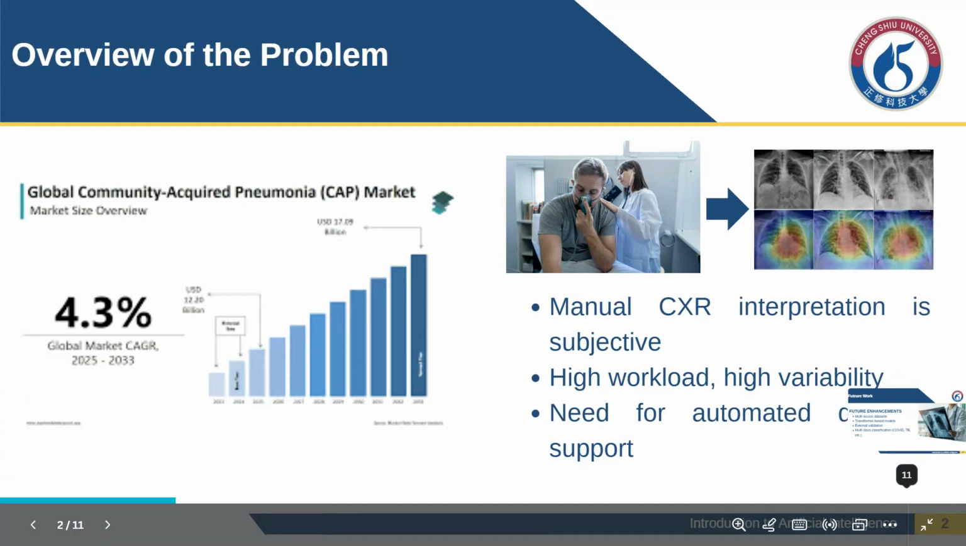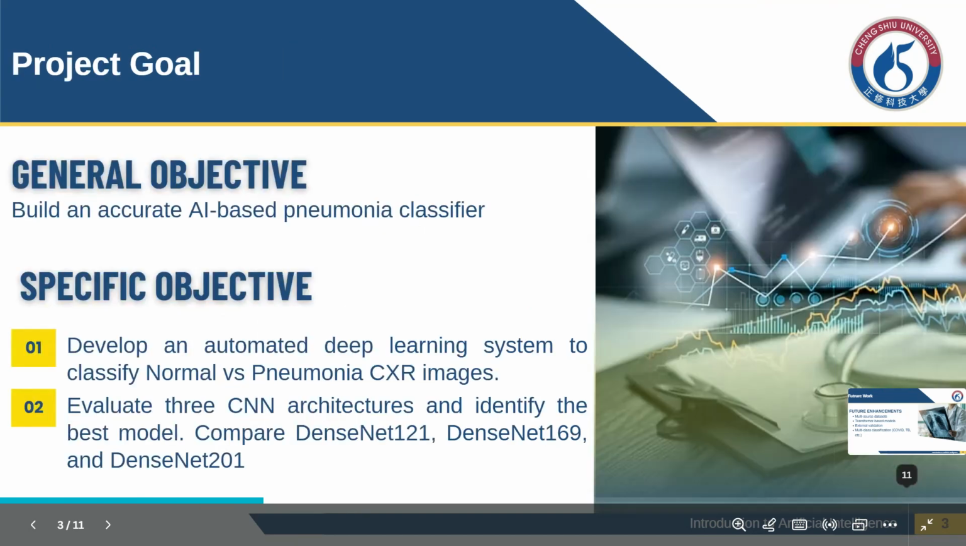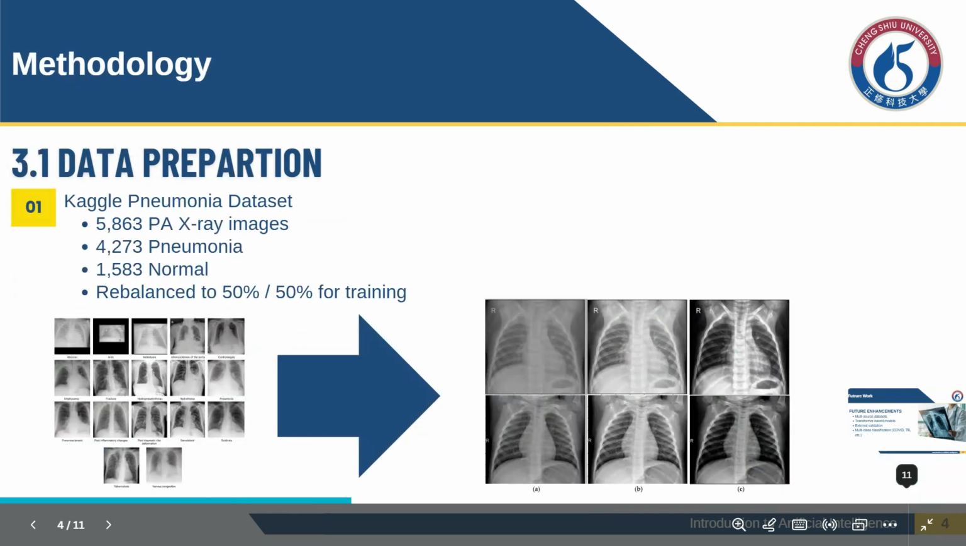The main problem I address is the subjectivity and variability in chest X-ray interpretation. Radiologists often work under time pressure, which can lead to inconsistent readings. The main objective is to develop a reliable AI model that can support clinicians by automatically detecting pneumonia from X-rays and comparing three DenseNet architectures to determine which performs best.